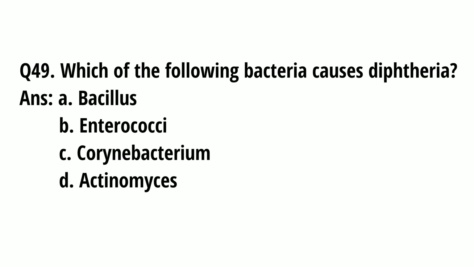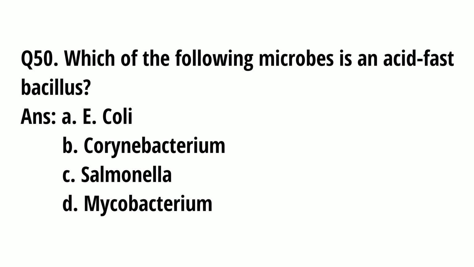Question number 49. Which of the following bacteria causes diphtheria? A. Bacillus, B. Enterococci, C. Corynebacterium, D. Actinomyces. And the correct option is C. Corynebacterium. Question number 50.